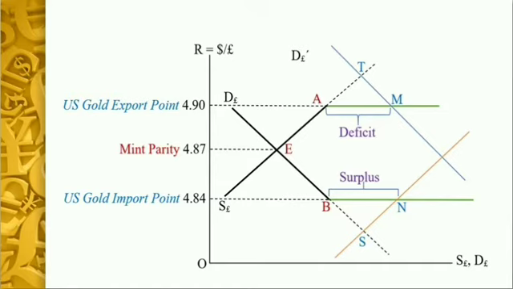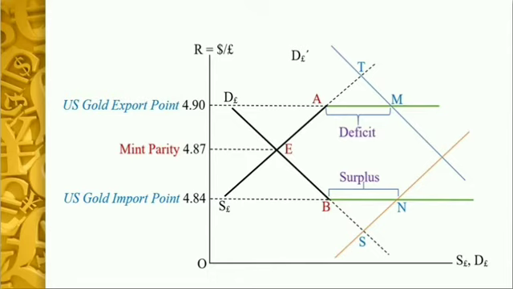Let us now assume that given the demand, the supply curve of pound increases so that the supply curve shifts from the original line to the new red line. If the demand curve were a straight line, negatively sloped straight line, then the new equilibrium would have been attained at point S, where the new supply curve would intersect the original demand curve.